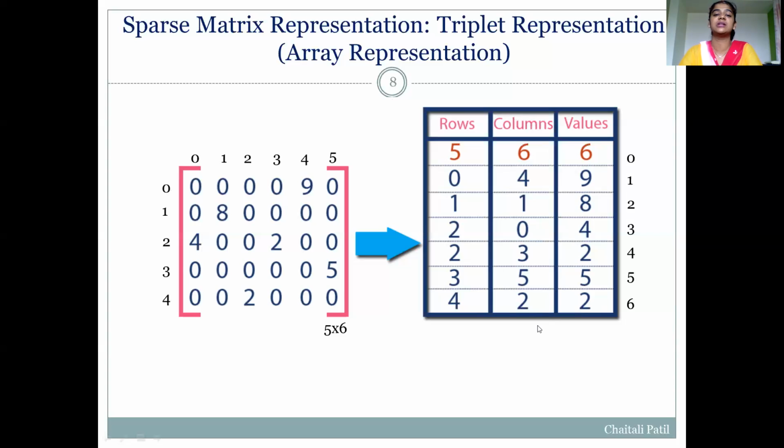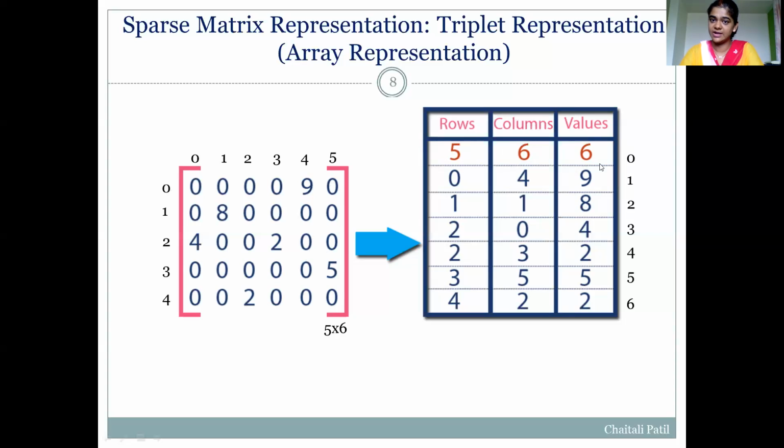Triplet representation is nothing but, again, an array representation of a sparse matrix, but it stores the information of only non-zero elements in a sparse matrix. The first row is always a special row. Why? Because it stores the number of rows, number of columns, and number of non-zero elements in the original sparse matrix.